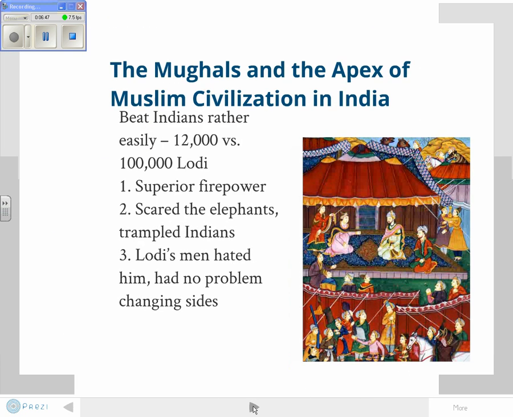Okay, so next up, our third great empire is the Mughal Empire. Why was Babur able to defeat the Muslims of northern India? Well, he beat the Indians quite easily, even though he only had 12,000 people. By the way, he claims to be a descendant of the Mongols. That's often repeated, but I've read some journal articles that really call into question how much exactly these guys are descendants of the Mongols.